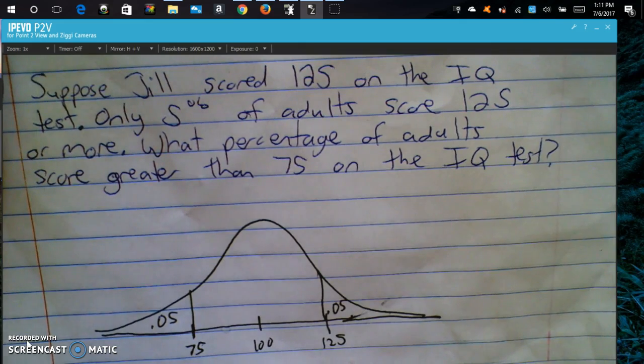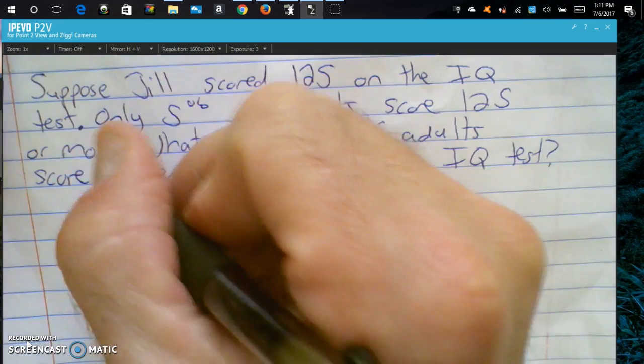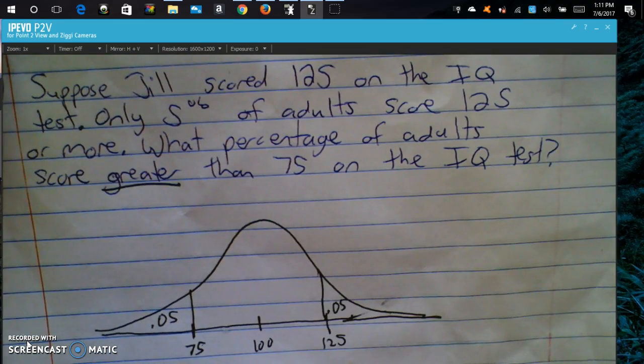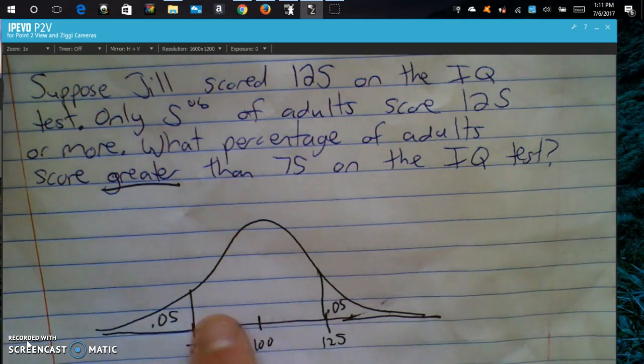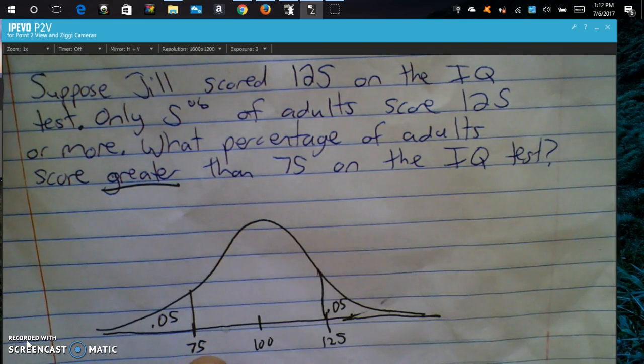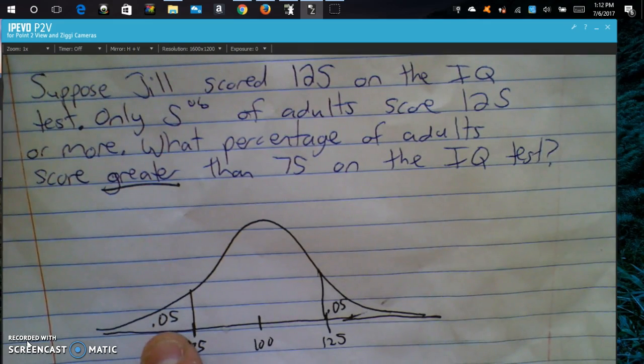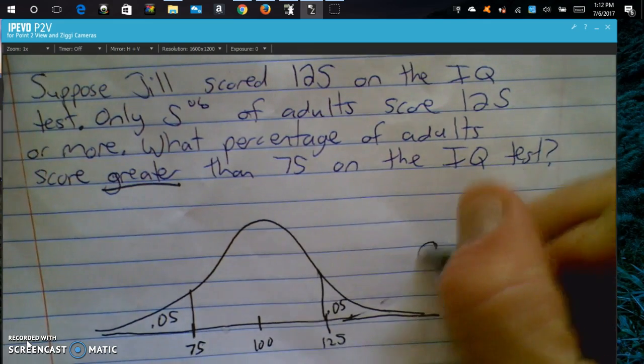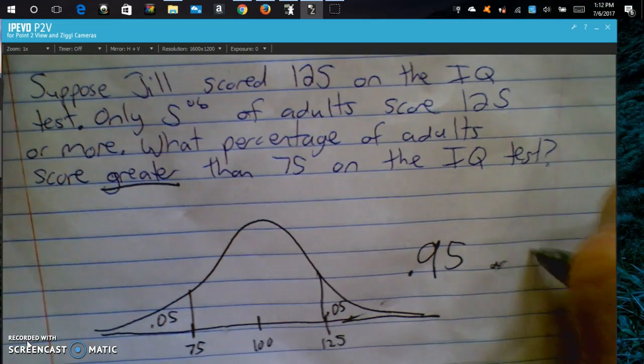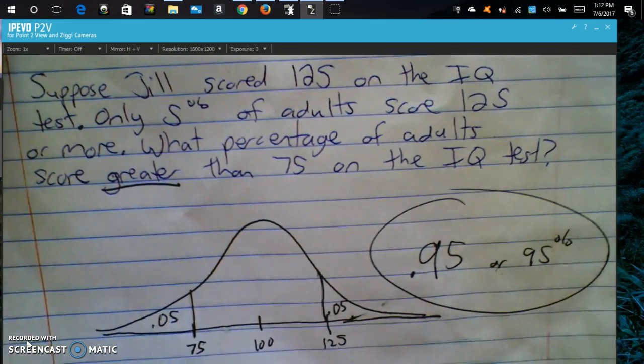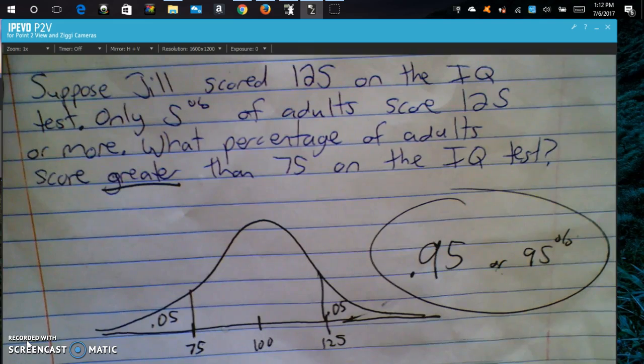Again, they're the same. So if you wanted to find the percentage of adults who score greater than 75, so not this 5%, but everything greater than this, would be everything except this 5%. So it would be 95%, or 0.95. Okay? So again, there's some problems dealing with the empirical rule. There's also a couple of problems just dealing with the fact that the normal distribution is symmetric, and computational problems with area or percentage.